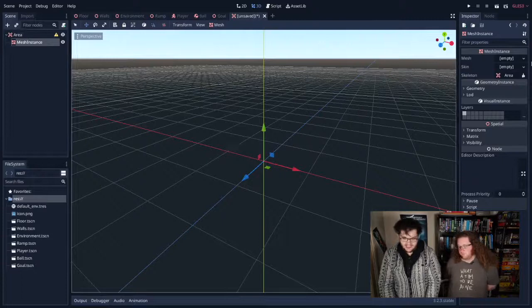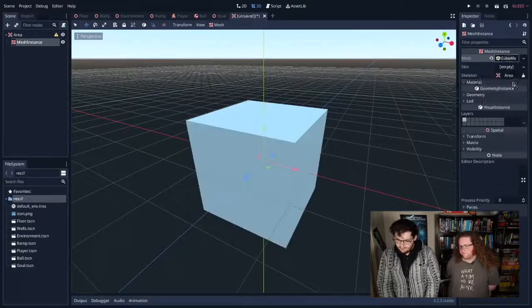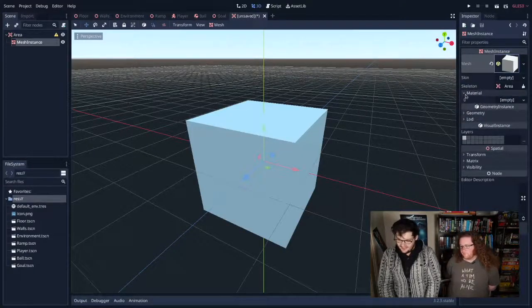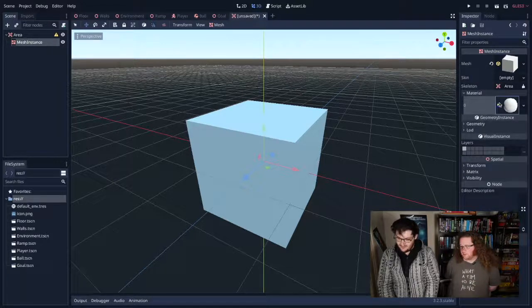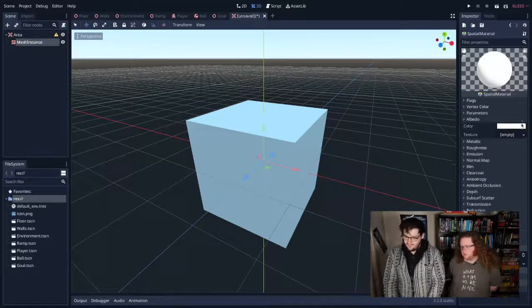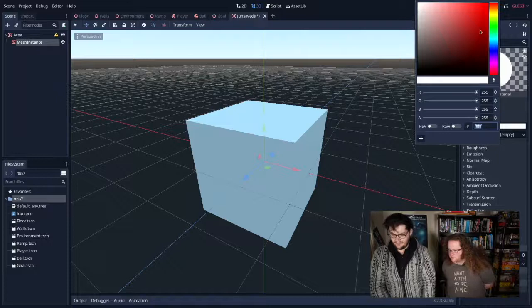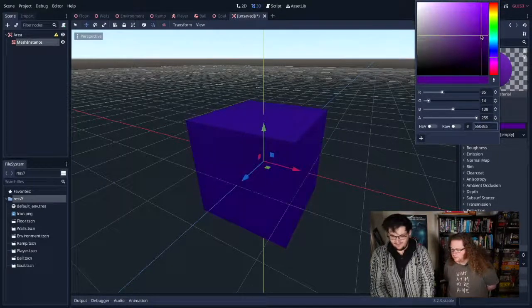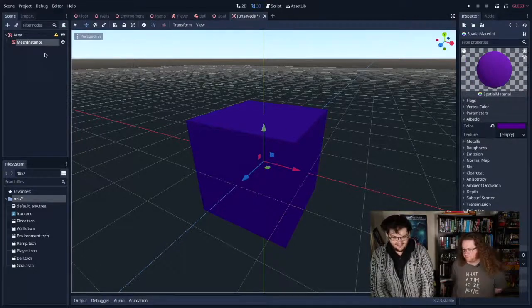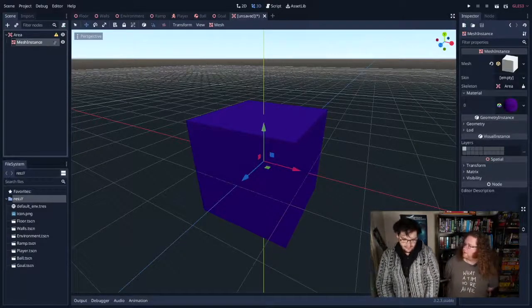So I'm going to add another mesh instance, add a cube. What colour is the pickup, Tim? We already used red, didn't we? Let's have a look. Do we have a dark purple? I don't think we do. Yeah, there. Let's go with that. Okay, this is the colour of our pickup. That looks like a shield pickup, you know. Yep, agree. Pick it up.